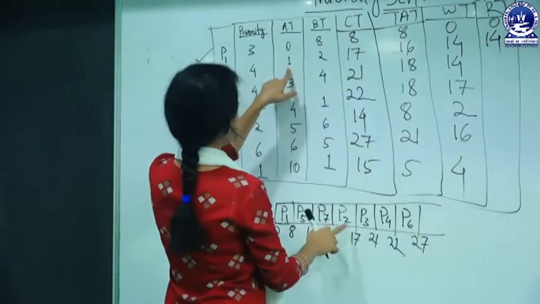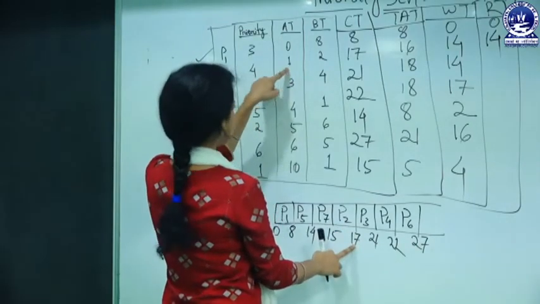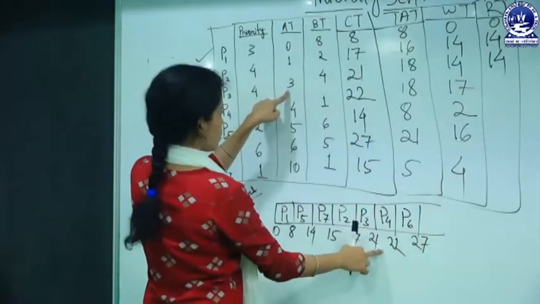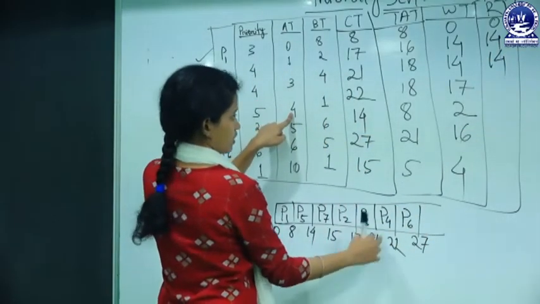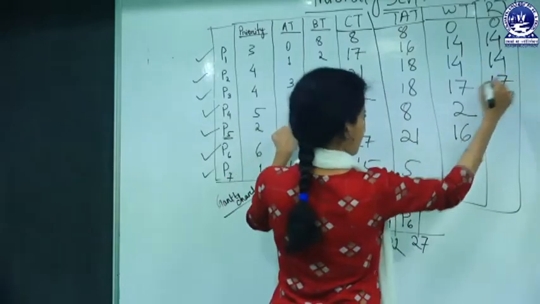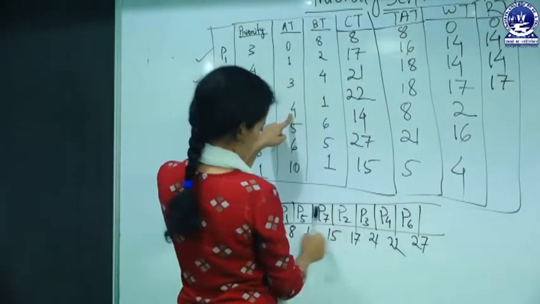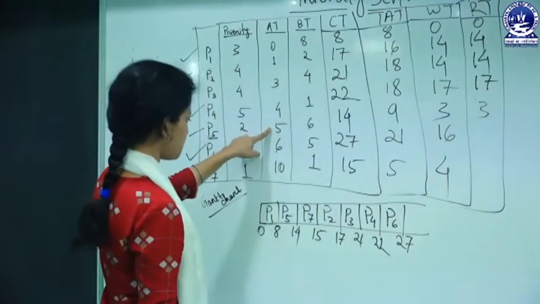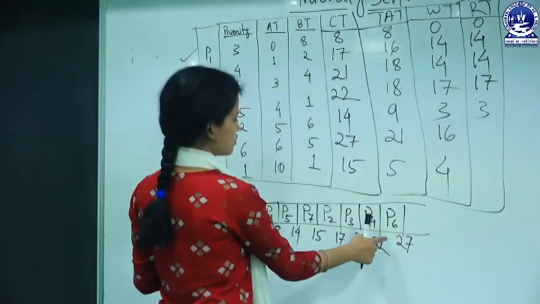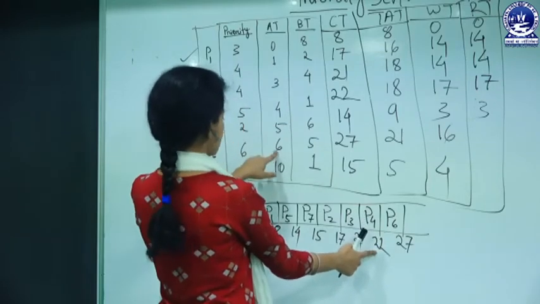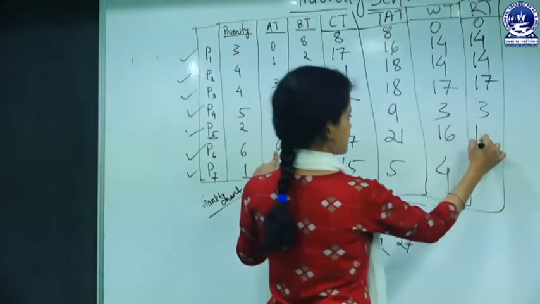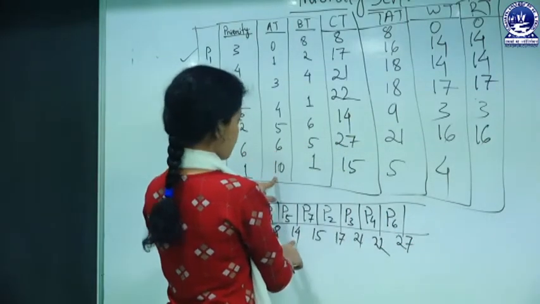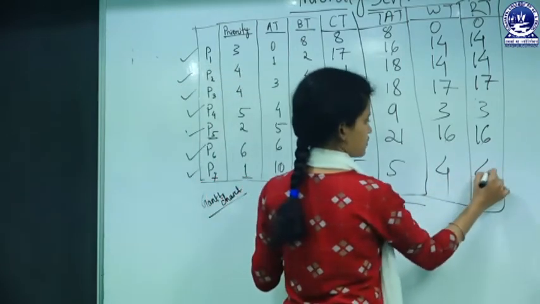And for P3, 17 minus 3, that is 14. For P4, 21 minus 4, that is 17. For P5, 8 minus 5, that is 3. And for P6, 22 minus 6, that is 16. And for P7, 14 minus 10, that is 4.